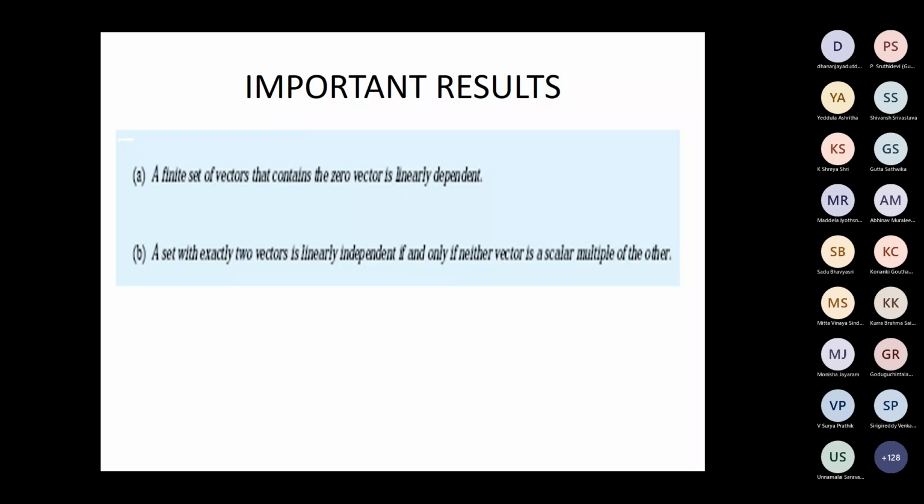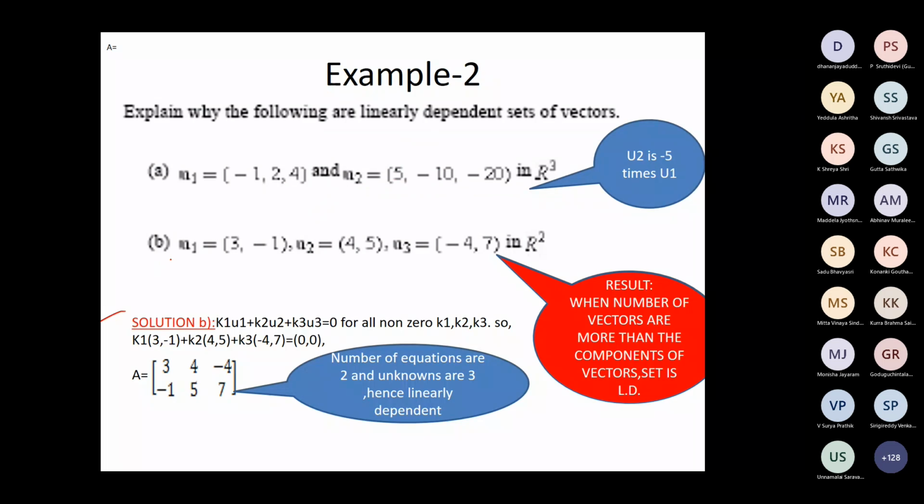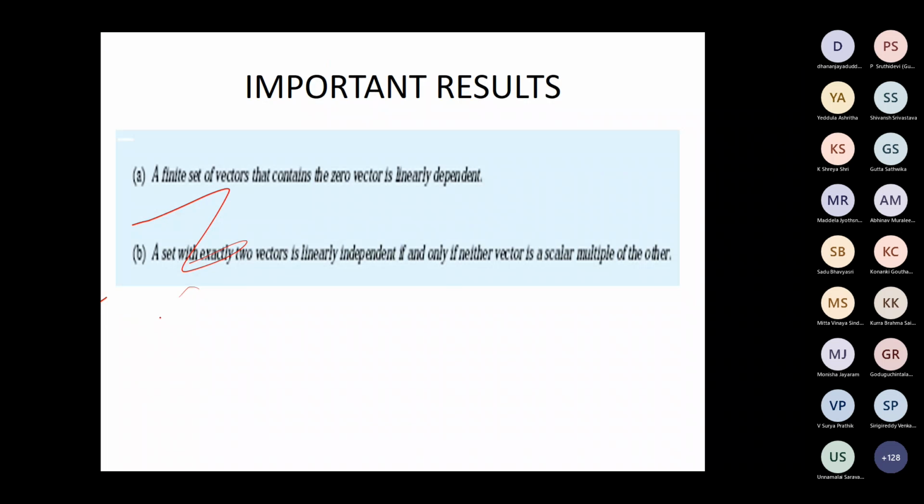If you have a set of vectors, A, what does it mean?